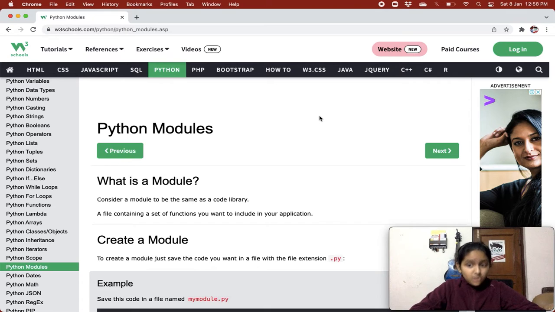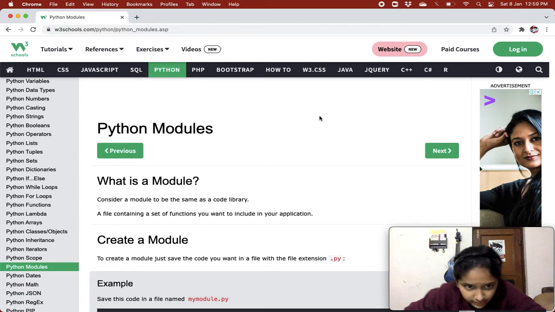What is a module? Consider a module to be the same as a code library, a file containing a set of functions you want to include in your application. So this is a module. A module is also considered the same as a library. There are lots of libraries in Python, and a module is considered to be the same as a code library.